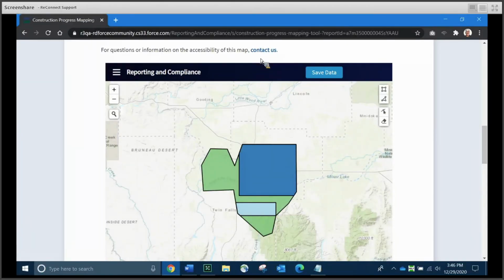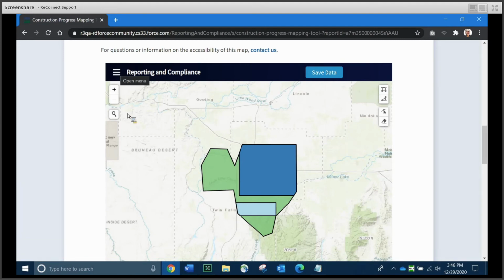the first thing that you're going to see is a link to contact us. You're going to see those links throughout the system. That's going to take you to a reporting form where you can file a question or a comment to RUS, and they will get back to you and provide you hopefully some information and guidance as you continue to fill out your reports.